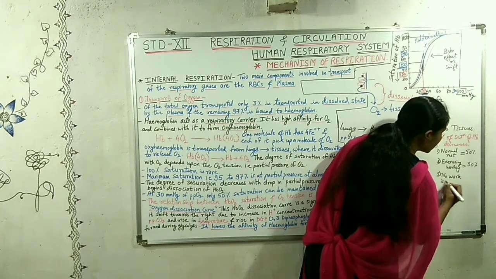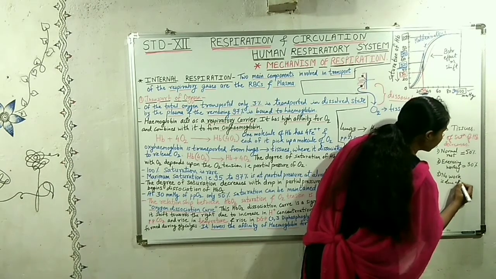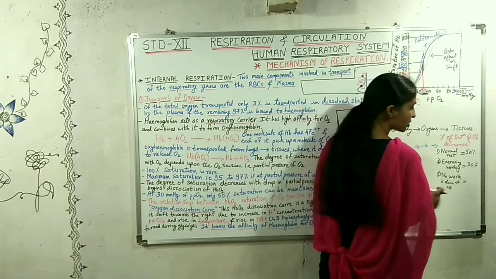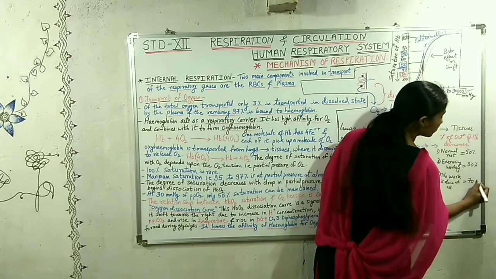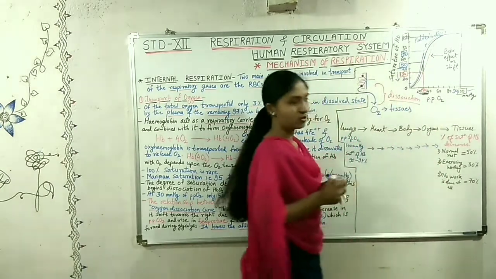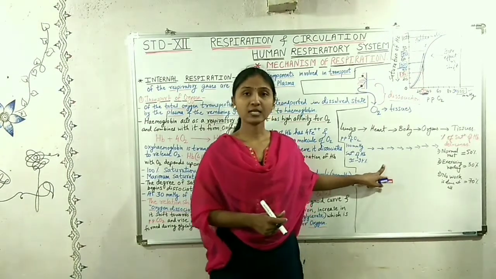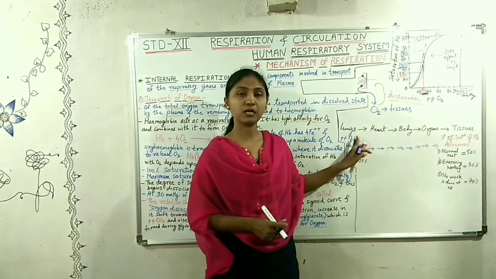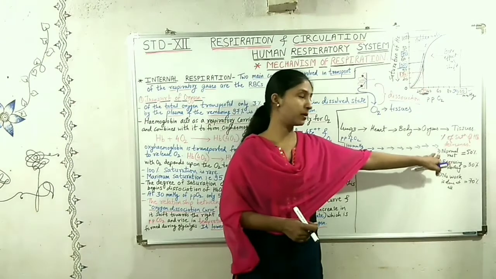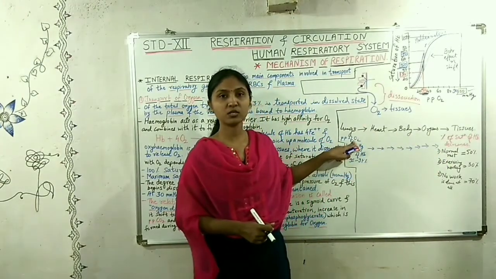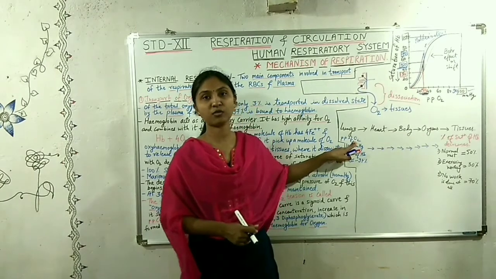No work is done at all. In this situation, the saturation of hemoglobin rises up to 70%. So here, as the blood passes from the lungs to the tissues, at the lungs the partial pressure of oxygen is more, that is 100 millimeters of mercury.